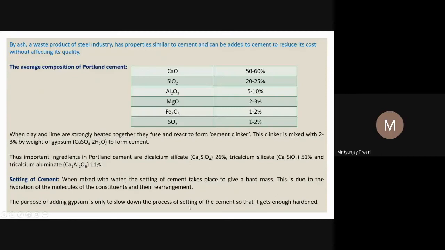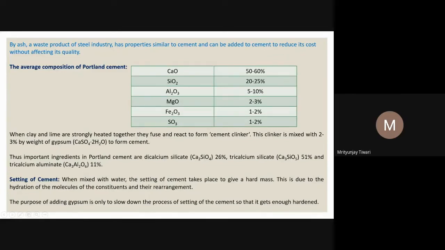And we also see that a waste product of the steel industry has properties similar to cement, and it can be used with cement to reduce its cost without affecting its quality, because it is produced as a waste material. Since its property is similar to cement, it can be used in the cement, and it doesn't affect its quality. It is available because it's a byproduct, so it will reduce the cost of the cement. However, this byproduct of the steel industry is not available in enough amount that one can use only this byproduct.